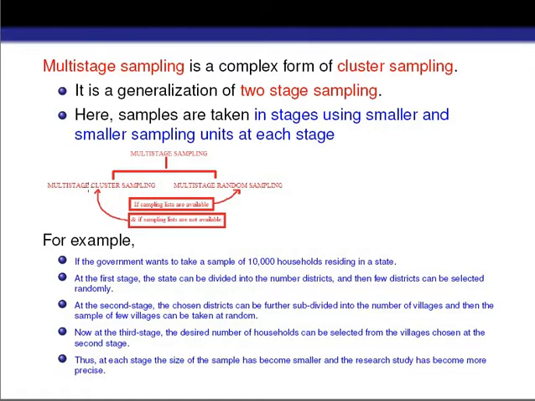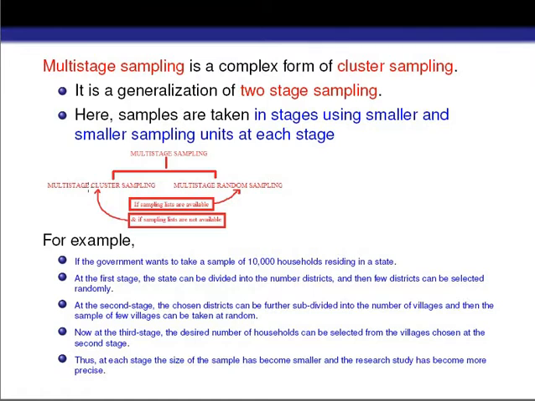Now suppose, for example, the government of India wants to know about the impact of COVID-19 in the various states of our country, especially in rural areas. Suppose the government of India directed each of the states to collect their information, especially from the rural areas.